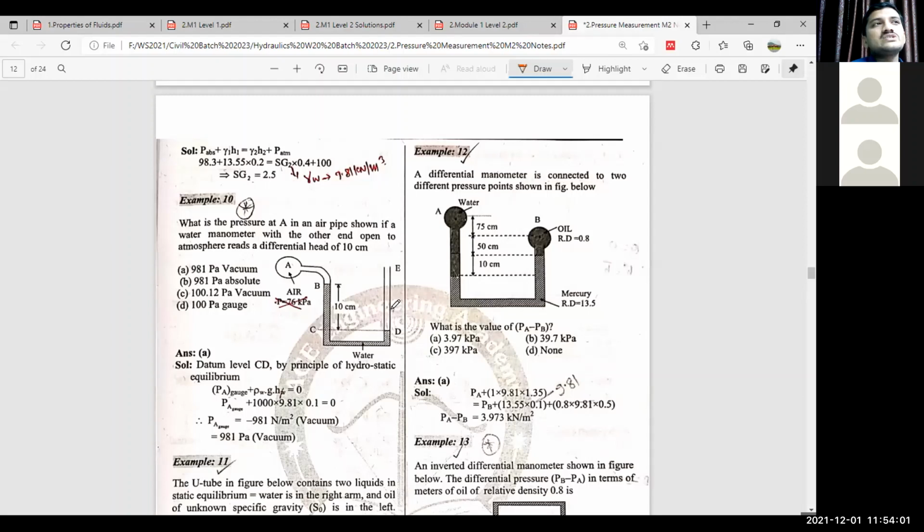And what we discussed today is what we are going to study in fluid statics, and how we are going to measure the pressure, and mainly Pascal's law and the applications of Pascal's law.